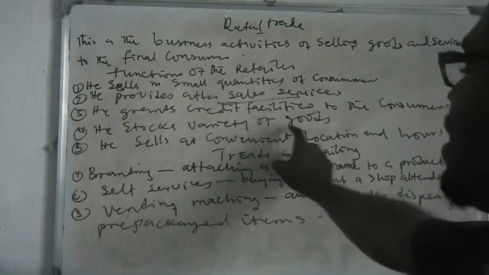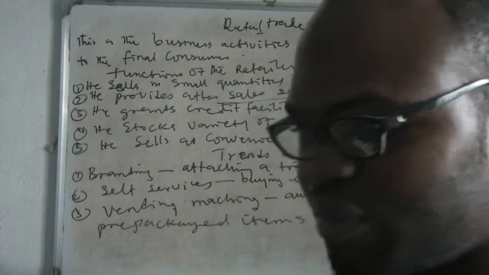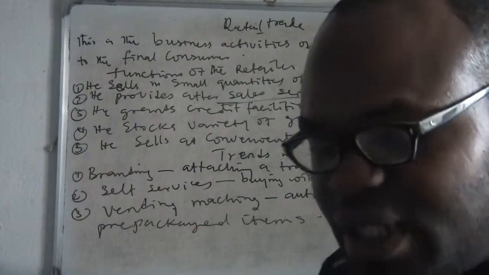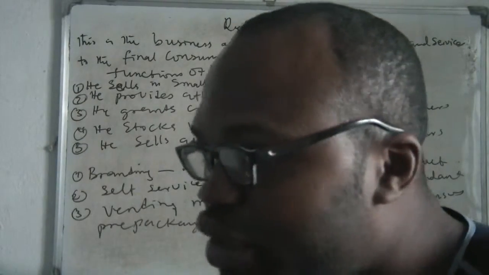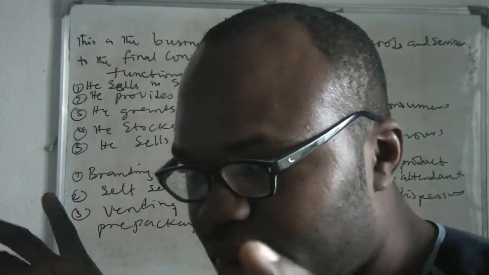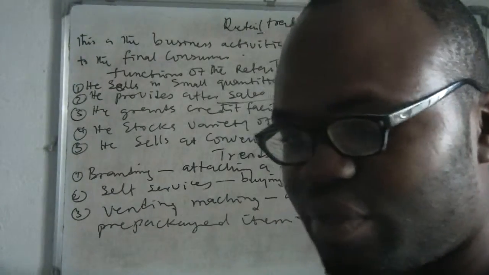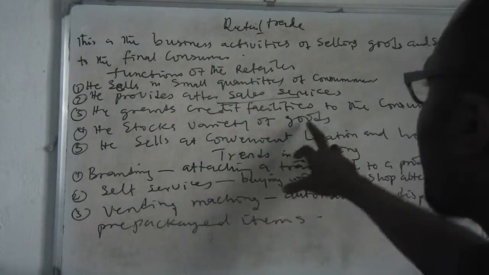He stocks variety of goods. When you go to a retailer's shop, you see Maggi, tomato, plenty of things. But wholesalers normally sell one thing. You see big wholesalers selling only Indomie, cartons of Indomie. But when you go to a retail shop, what kind of things do you see there? You see variety of goods.